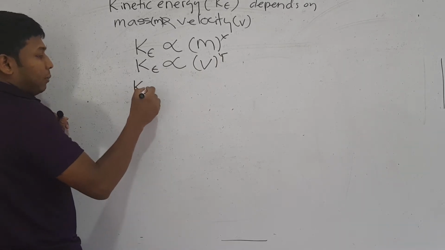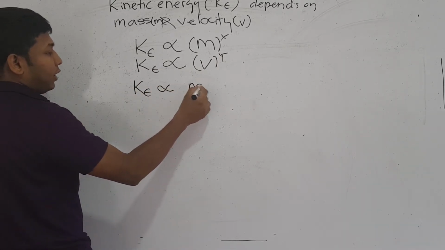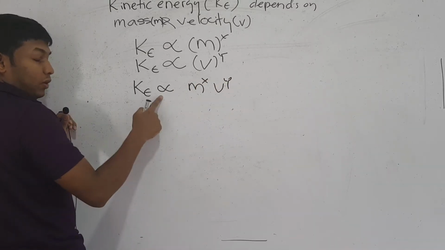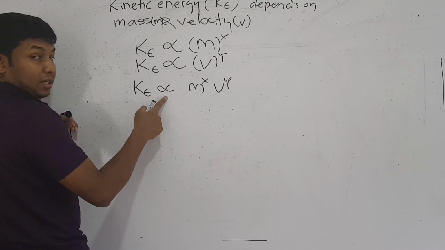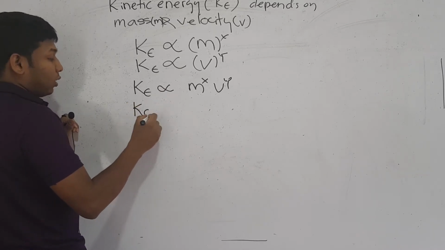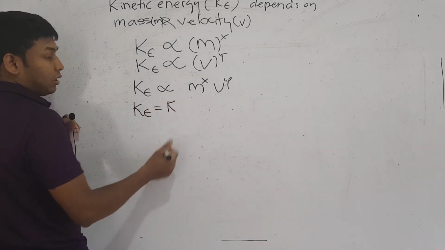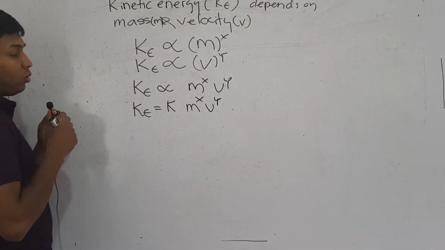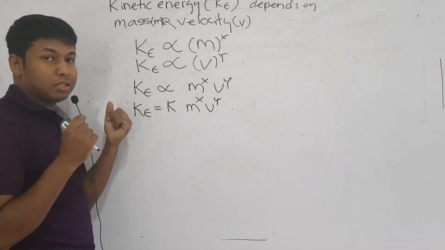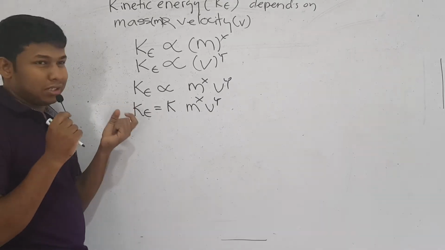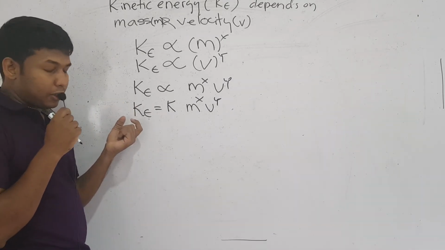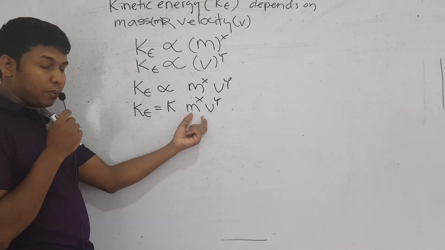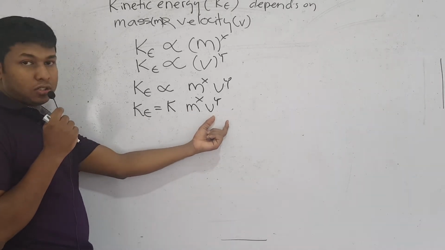So you can make it one equation. Therefore, you can write m^x v^y. It's not an equation yet, because of the proportional sign, so you can write a constant and make it equal: k m^x v^y. Now to proceed with this, you should know the dimensions of energy, and then the dimensions of mass, and then the dimensions of velocity.